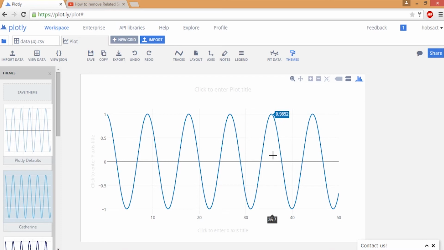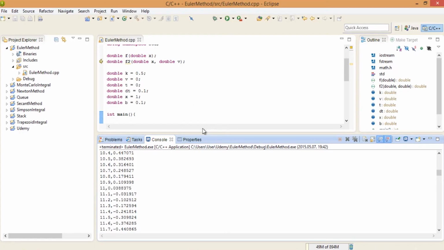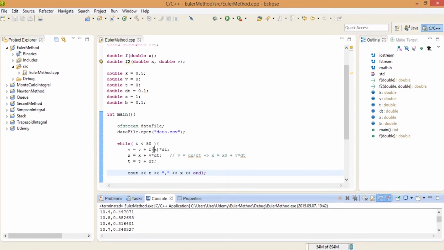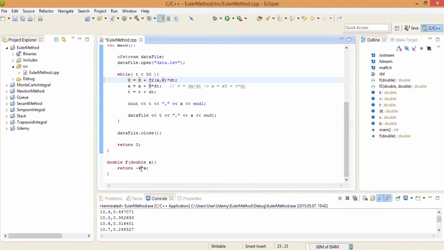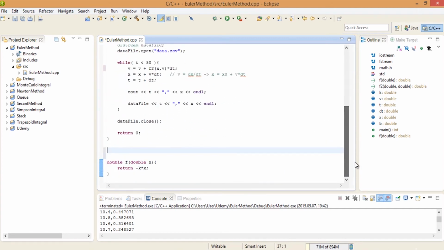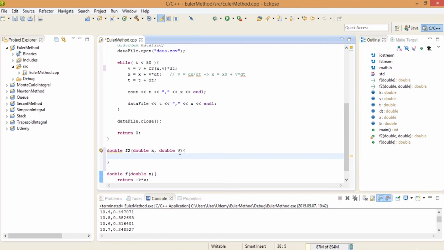This is the solution of the harmonic oscillator, and let's see what result we get if we try to use the second method, f2 with x and v, where there's friction. Oh, I haven't used it. Okay. So in this method we have a double f2 with double x and double v, where x is the coordinate and v is the velocity.